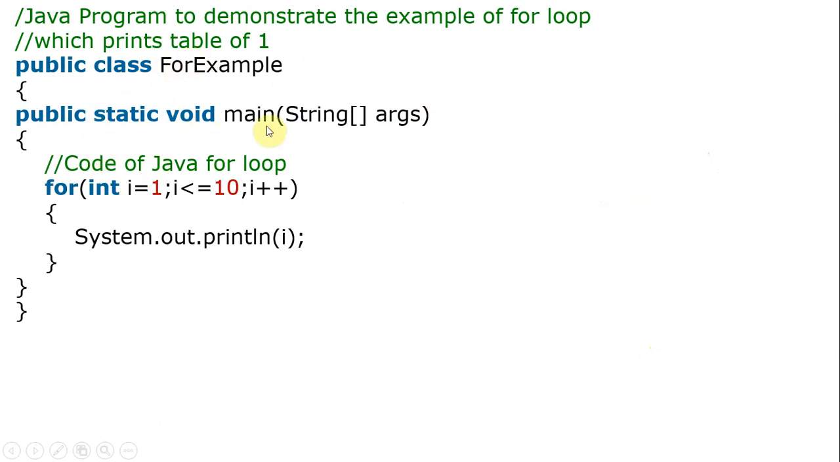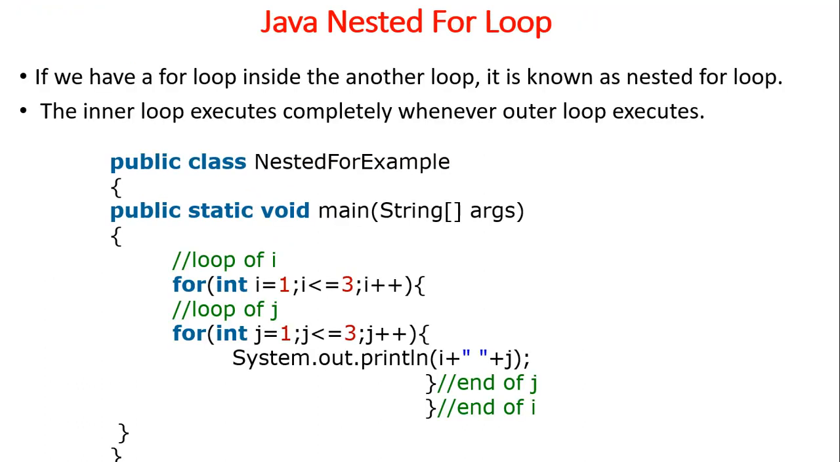So class name, main method, and int I, the loop variable, is initialized. Here in the loop condition only we initialize the value of I. Int is the data type, I is the variable name, equal to 1, and I less than or equal to 10, until I becomes greater than 10, the statements are executed, and for each iteration the I value will be incremented by 1. I plus plus is nothing but increment by 1. So that is about the simple for loop.